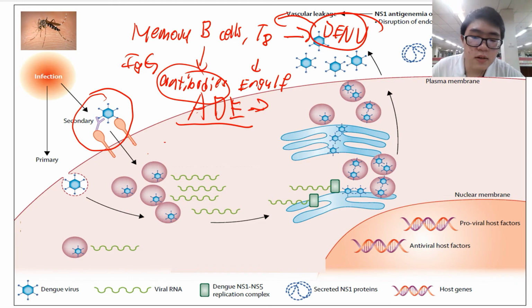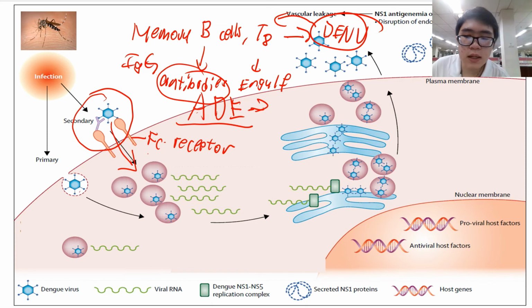Why? Because our cells contain a receptor called the Fc receptor. Okay. This receptor normally occurs on cells like monocytes, macrophages, and dendritic cells. These cells all play a major role in the immune response. So when the antibody-bound virus binds to the receptor, it makes the dengue virus enter the cells more easily compared to the primary infection. When it has entered, the mechanism is the same as the primary. It will be translated and then produce more and more dengue virus to infect other cells.